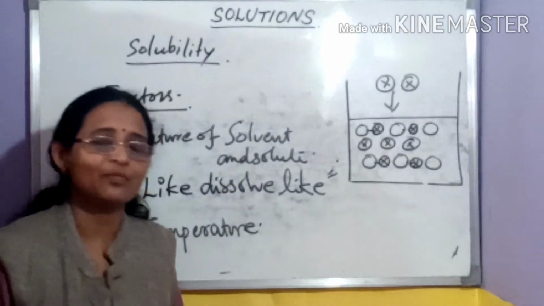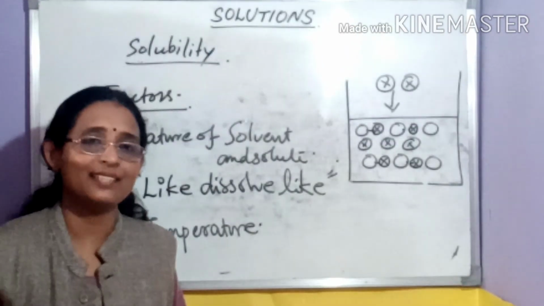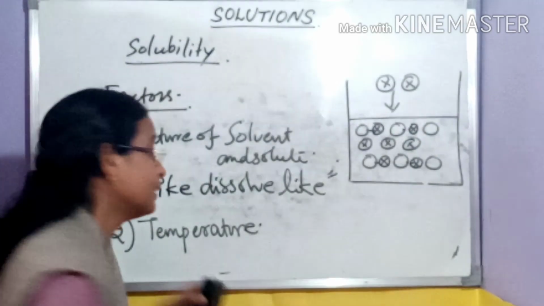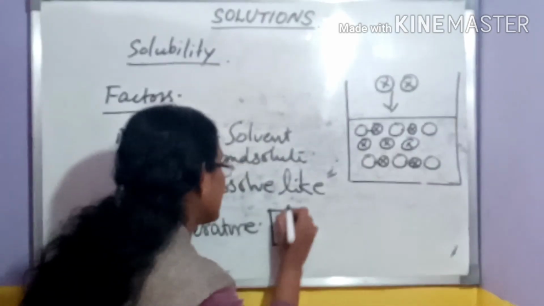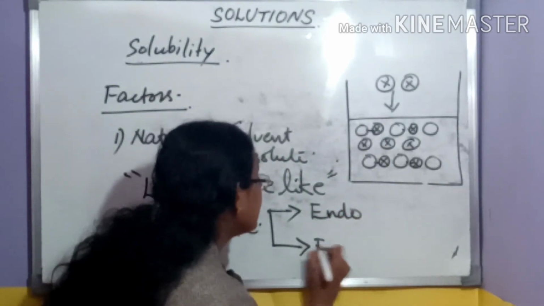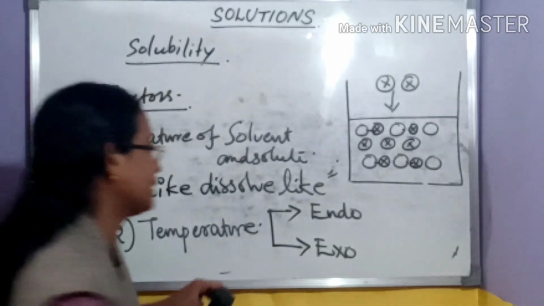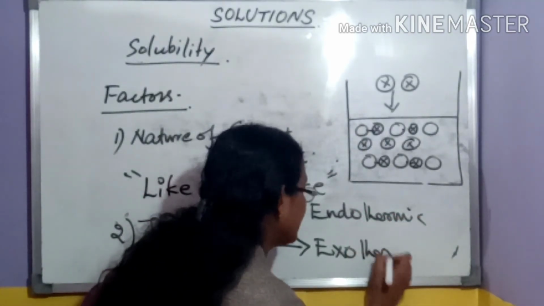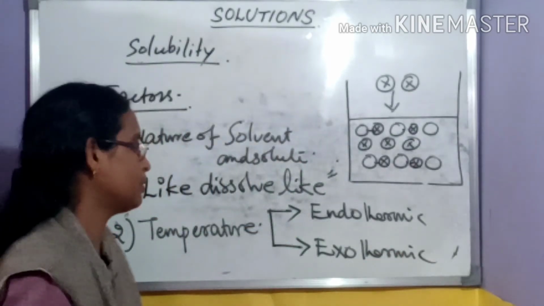What about temperature? What about the system under consideration? There are two types of reactions: one is endothermic, the other is exothermic. What's the difference between these two?